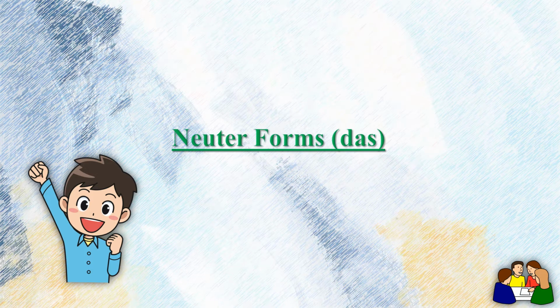Neuter form, das. All nouns ending with -chen are neutral in form. Zum Beispiel das Mädchen. Nouns ending with -lein are all neutral in form. Zum Beispiel das Fräulein. Nouns ending with -icht are all neutral in form. Zum Beispiel das Dickicht. Nouns ending with -il, zum Beispiel das Ventil.